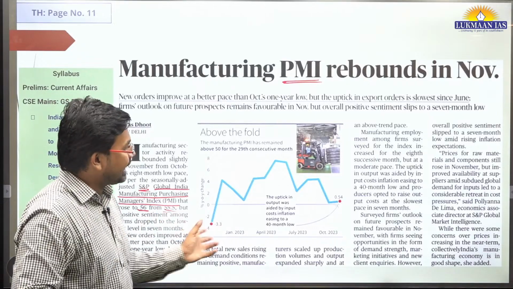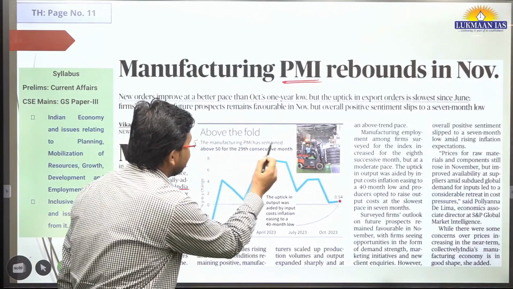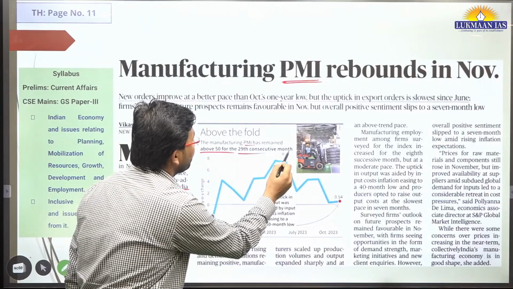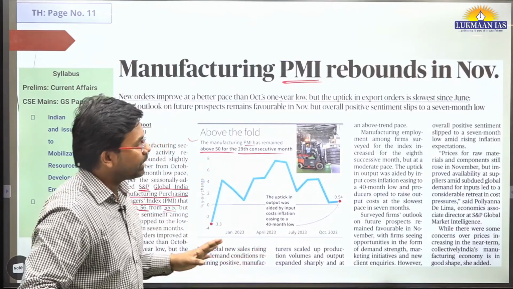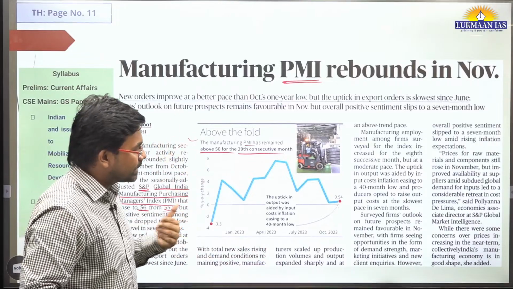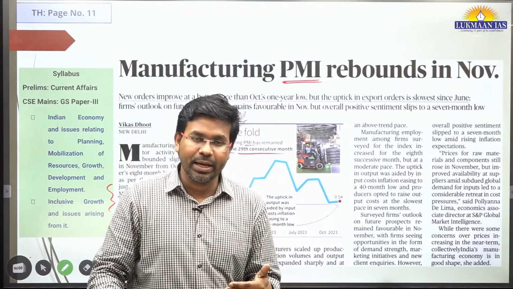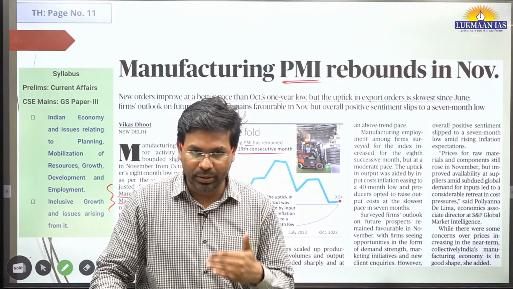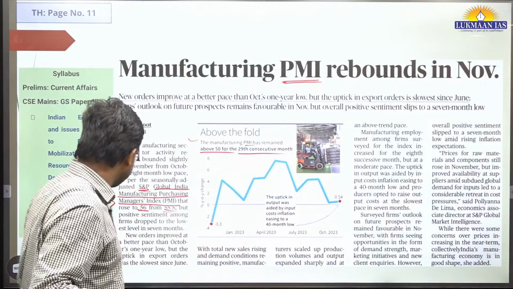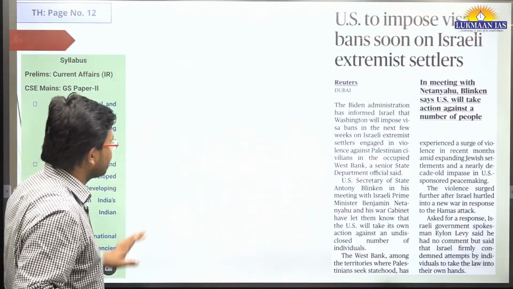So this index has gone up. This article says that manufacturing PMI has remained above 50 for the 29th consecutive month. Basically they have discussed that the manufacturing sector in India is performing well, taking up pace.